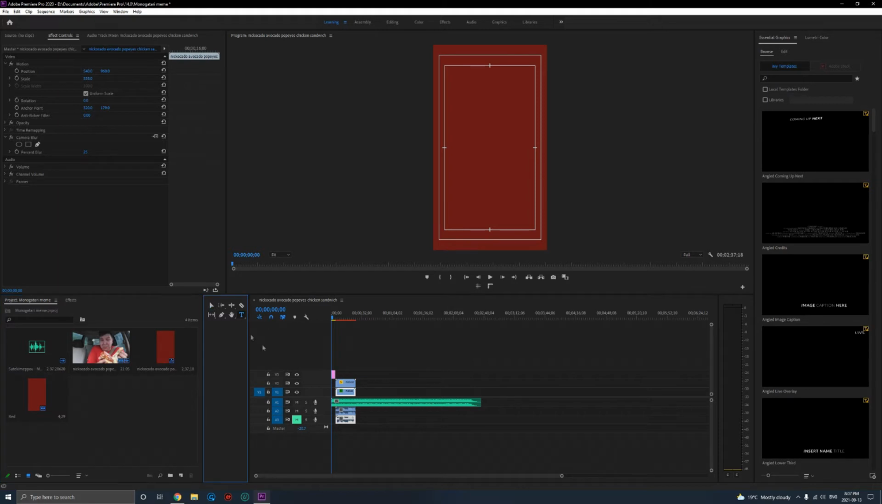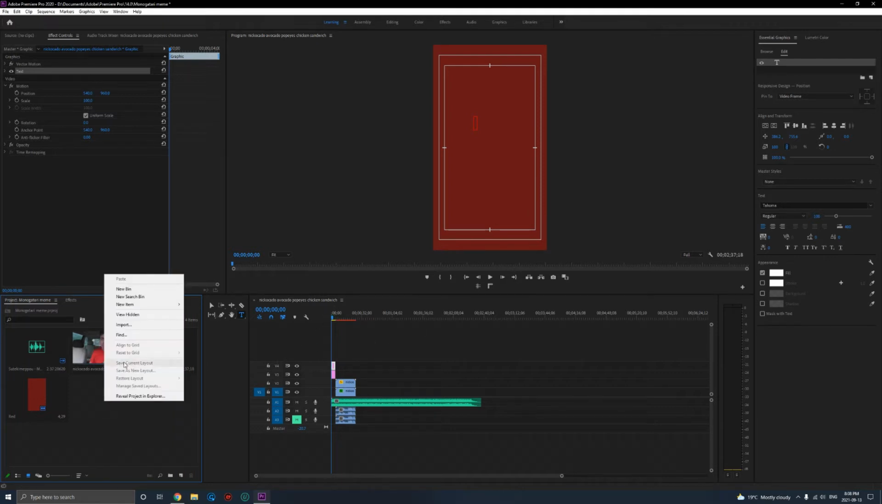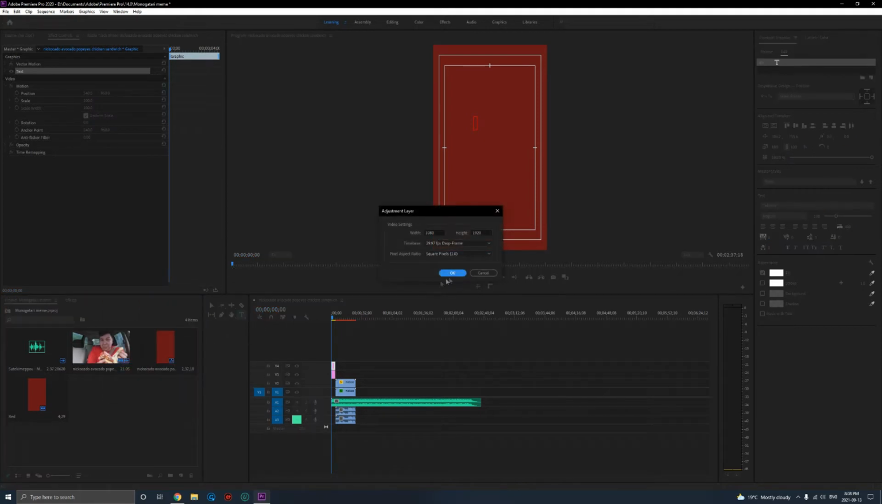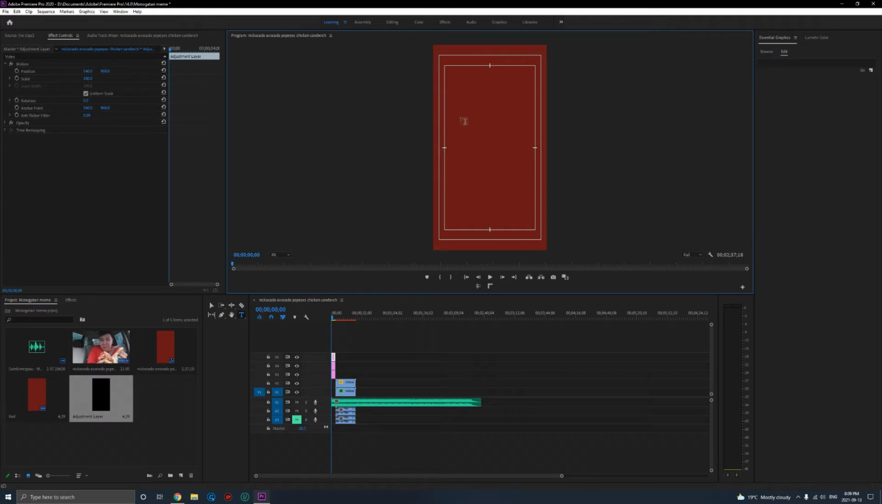You go to text, and then you just go ahead with text. Okay, it's already white. Alright, before we add the text, we gotta add in the black bars to the top of this, so it looks more professional, I would say. There we go.